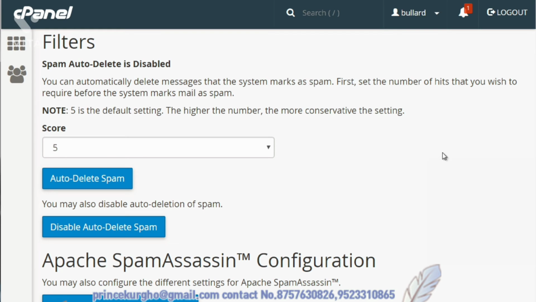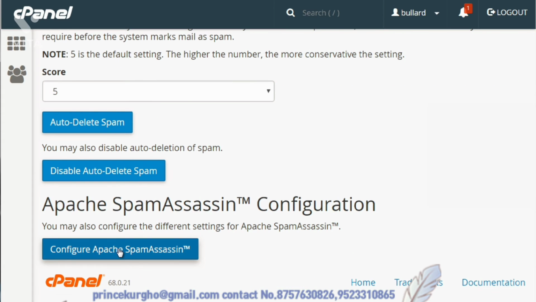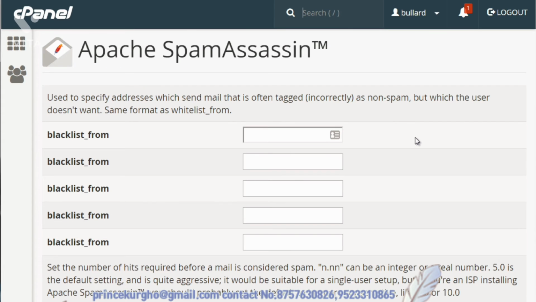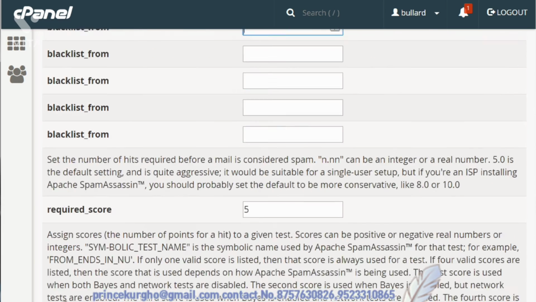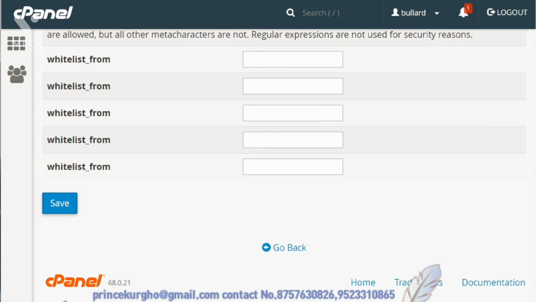So usually I leave it at 5, and you can click configure to configure it further. The only reason why you would actually need to do this is if you happen to be getting bombarded with spam from a specific person. You can enter that information here. Or if you have a whitelist from a certain domain, you can do that as well. But typically, the first step is all you really need.